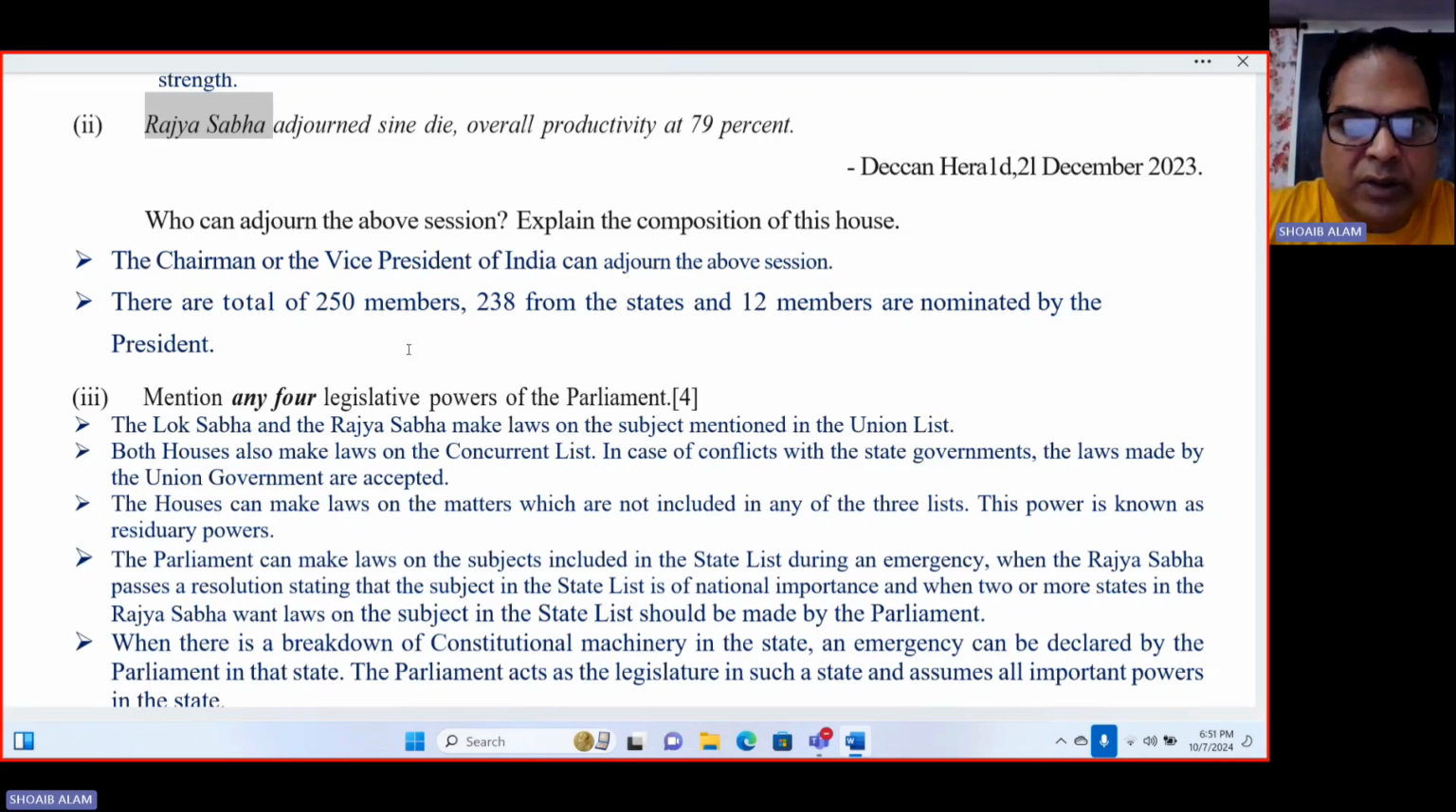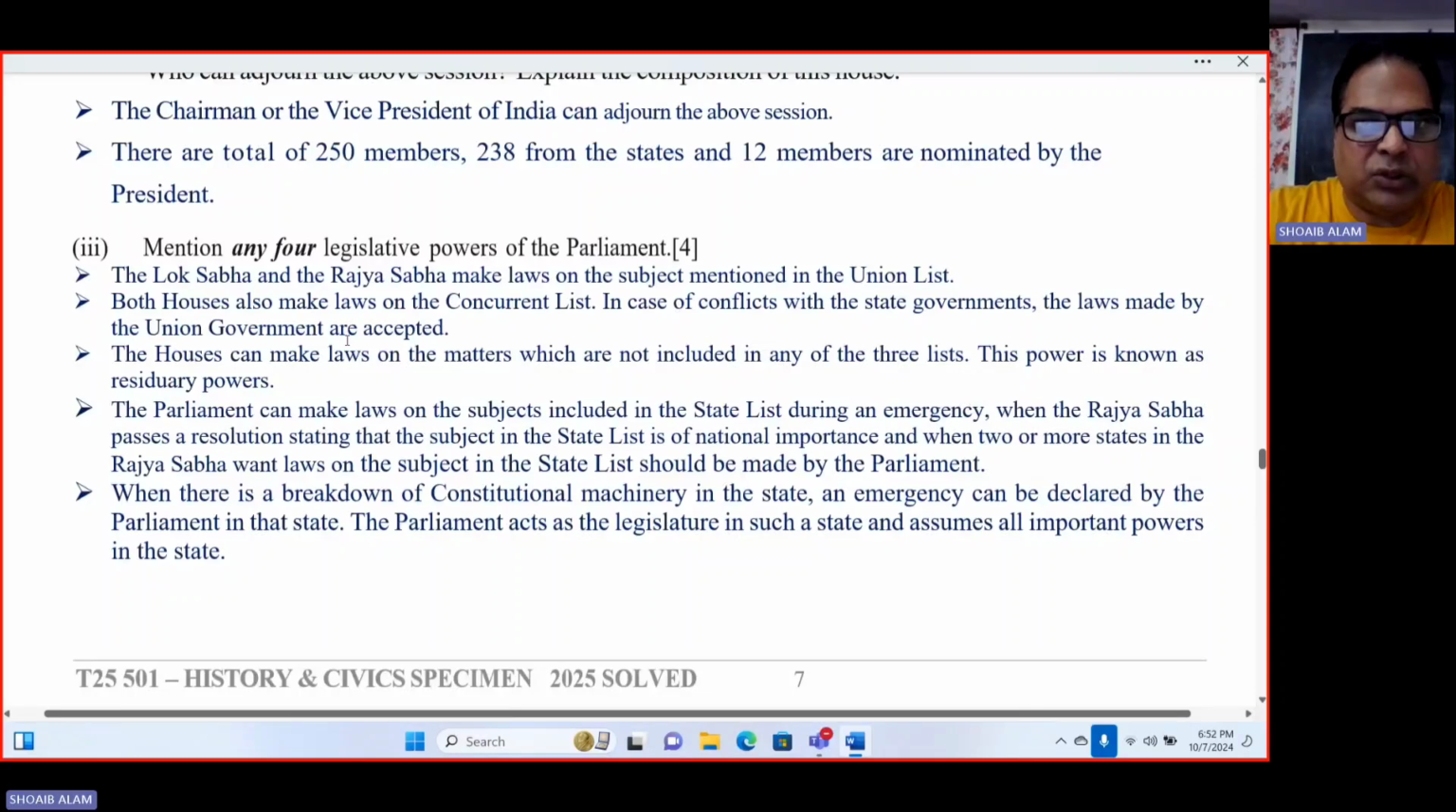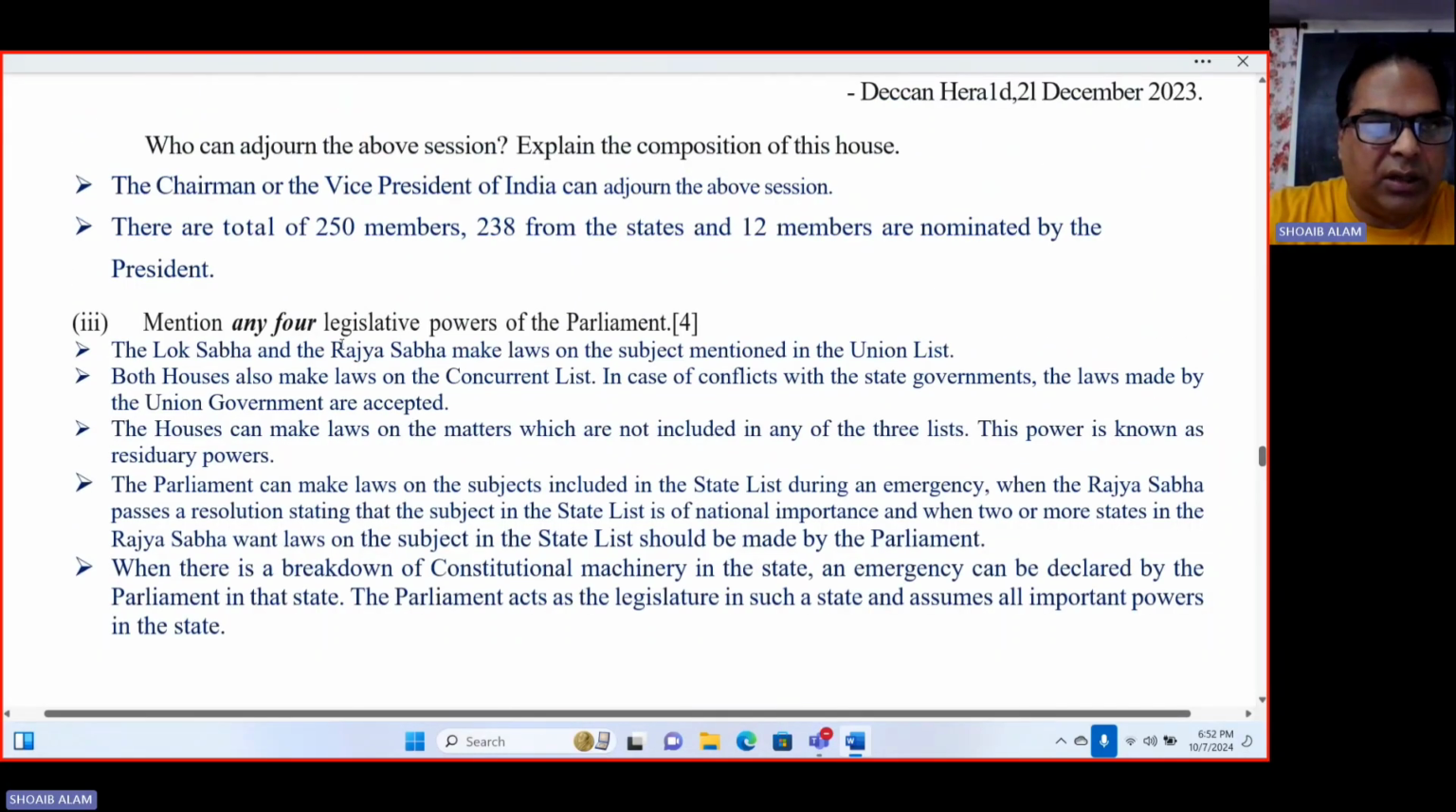And the composition of Rajya Sabha is there are total 250 members. Out of 250 members, 238 are from the states and 12 members are nominated by the president. These 12 members are nominated by the president who have excelled in the field of art, science, social service, literature and all. So these are some of the eminent people of our country who have excelled in different fields.